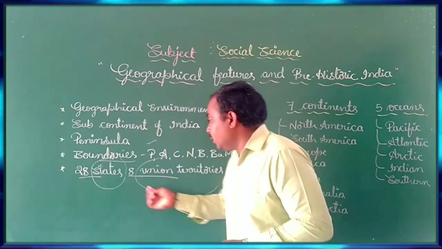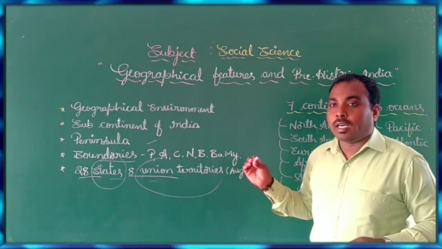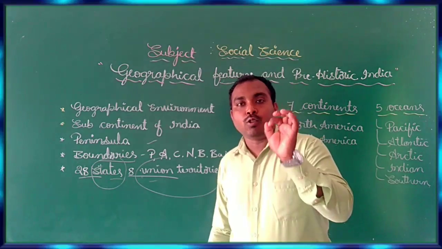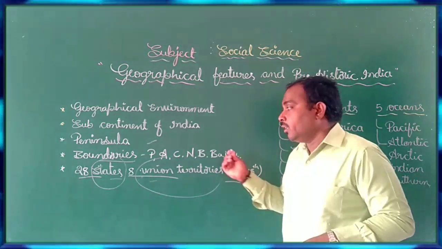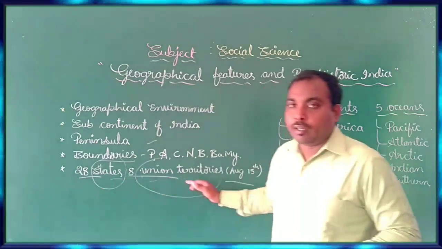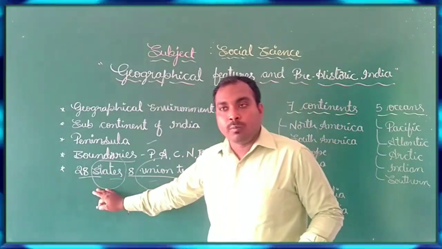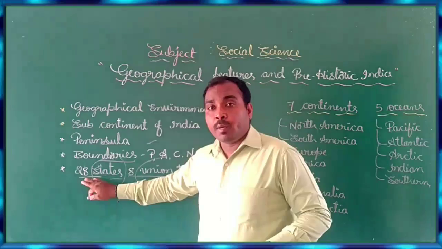According to the recent update of August 15th, 2020, these 28 states and 8 union territories are divided. As you all know, Jammu and Kashmir is added to the union territories and removed from the states.